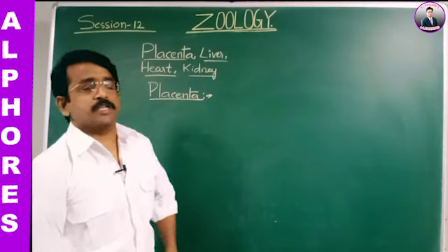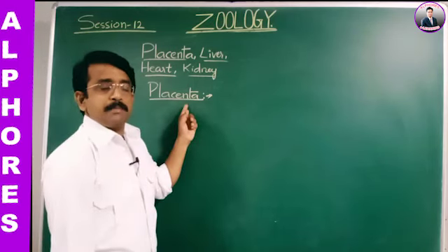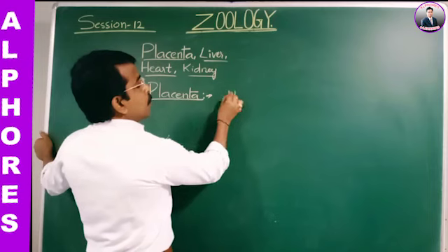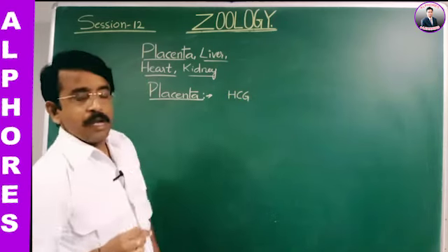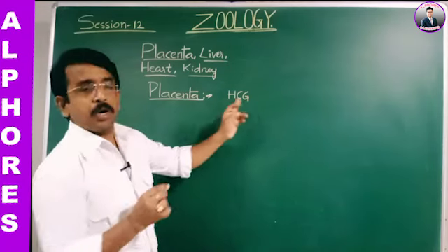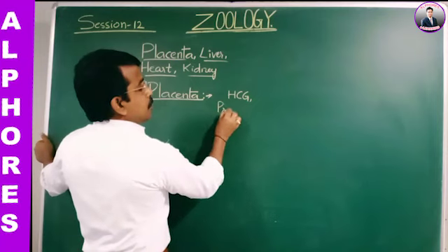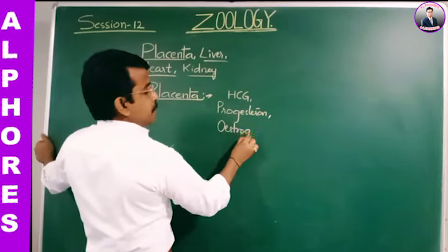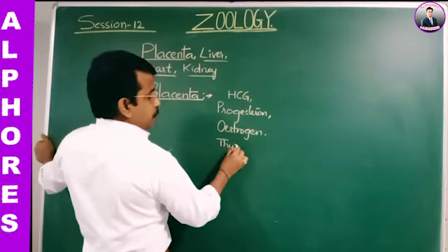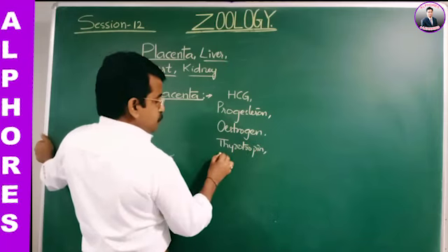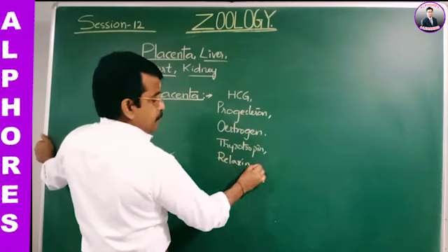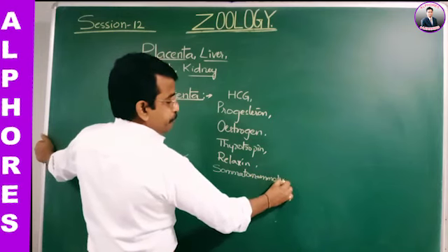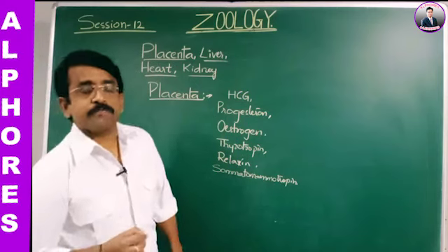From the placenta, the hormones released are human chorionic gonadotropin, HCG, progesterone, estrogen, thyrotropin, relaxin, and somatomammotropin. These are the list of the hormones.